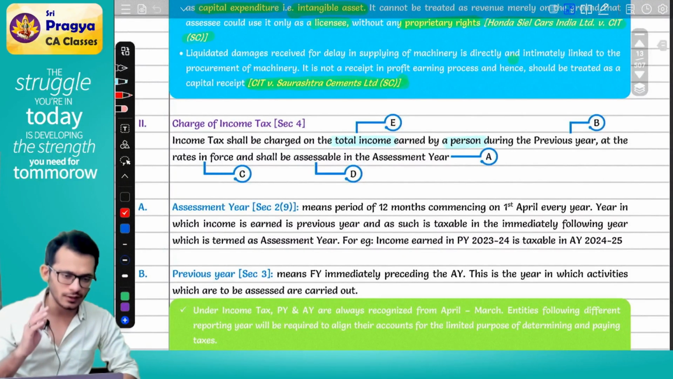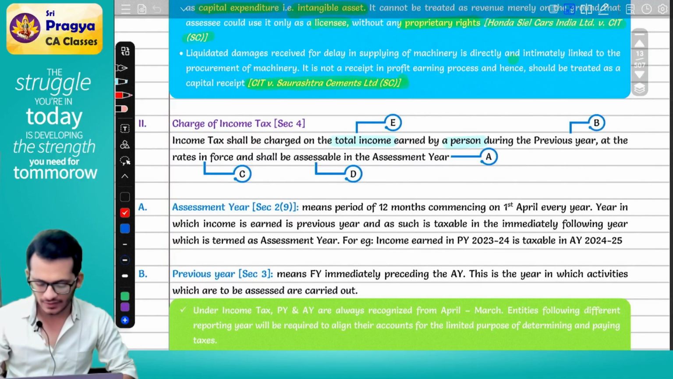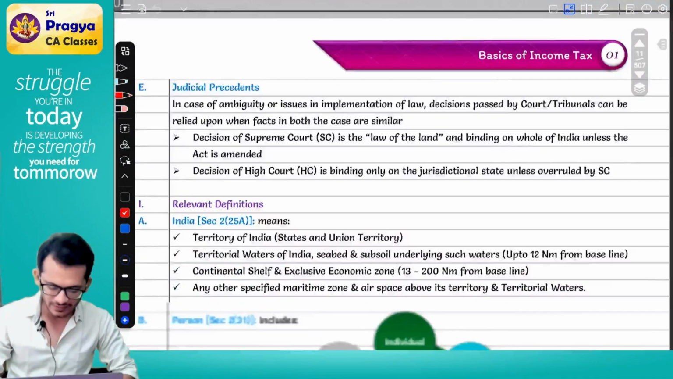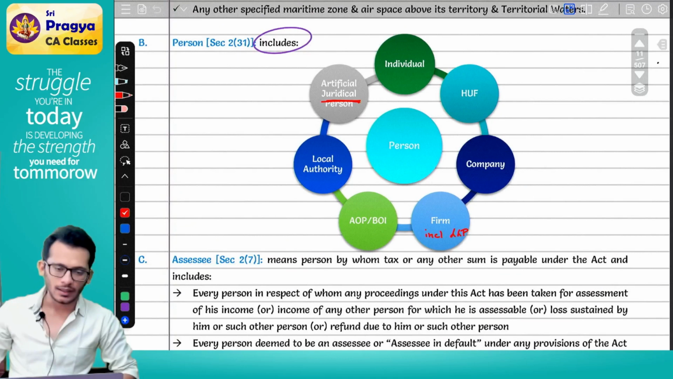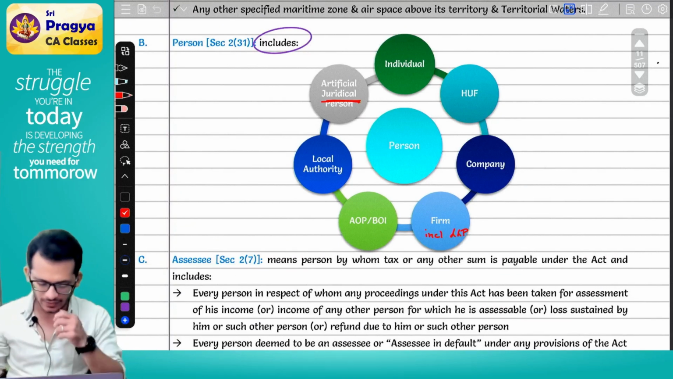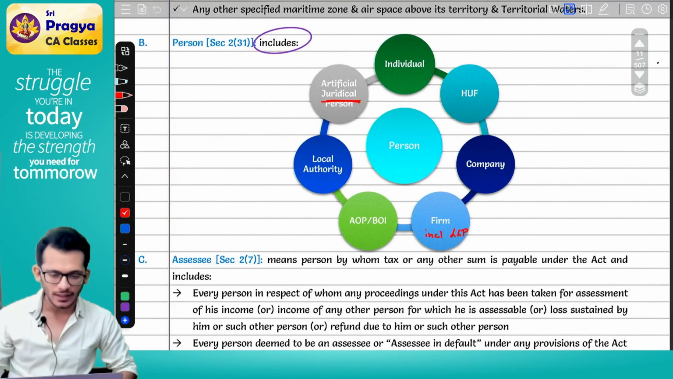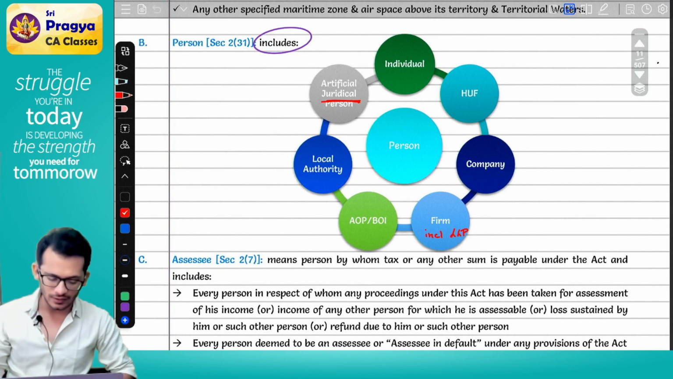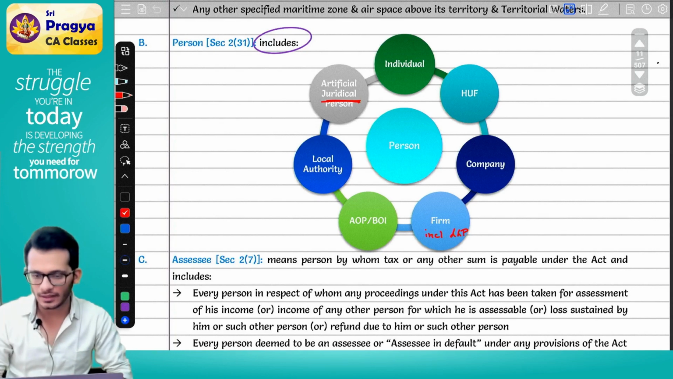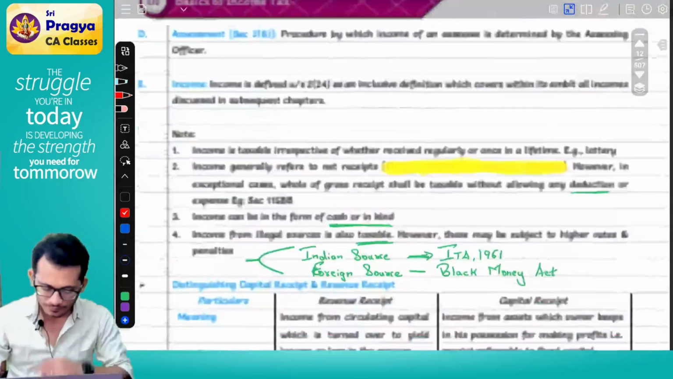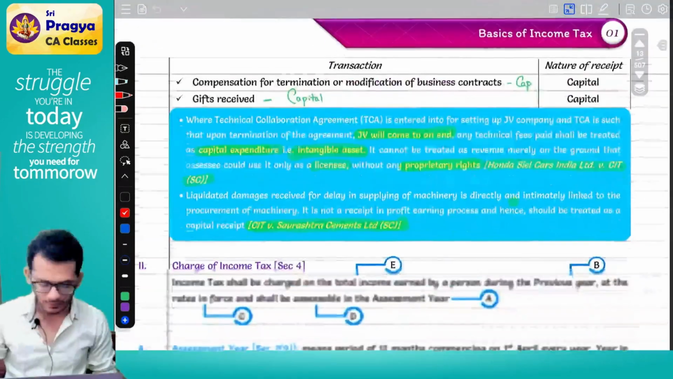One was called total income, the other is called person, where we said person means individual, HUF, company, firm, which includes LLP, AOP, BOI, local authority, and artificial juridical person. These are all the persons which we learnt yesterday. Can we go forward? Yeah, okay.